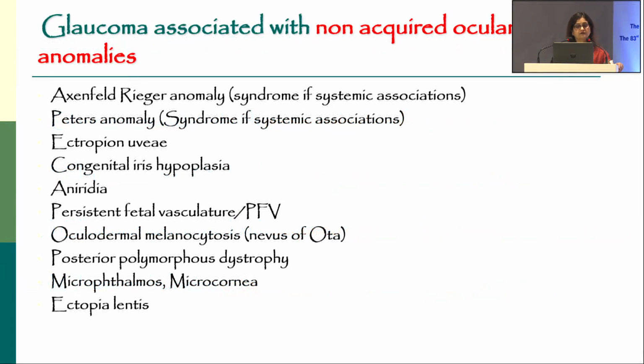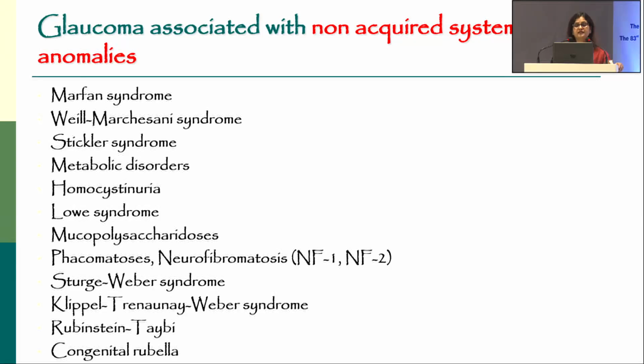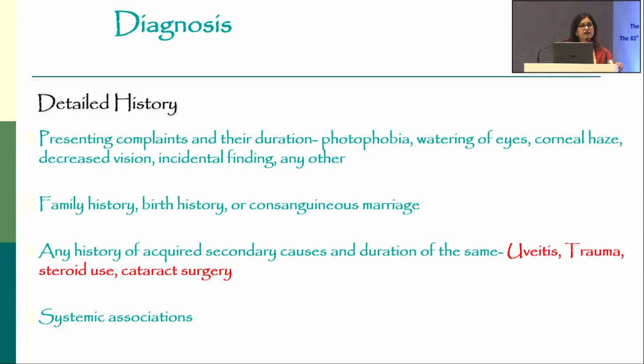The common conditions with non-acquired ocular anomalies include Axenfeld-Rieger anomaly, Peters anomaly, aniridia, microphthalmos, PPCD, and so forth. And with non-acquired systemic anomalies, we have various syndromes like Marfan syndrome, Weill-Marchesani syndrome, Lowe syndrome, homocystinuria, Sturge-Weber syndrome, etc.